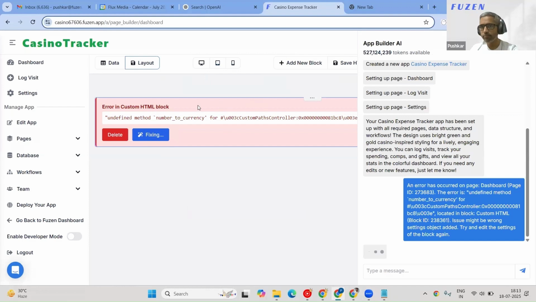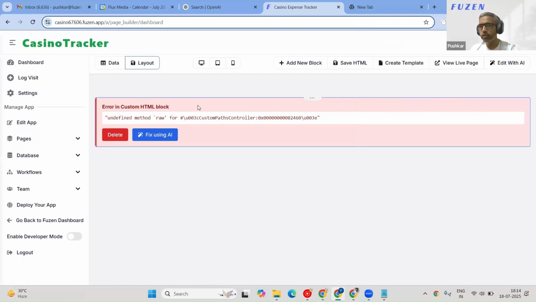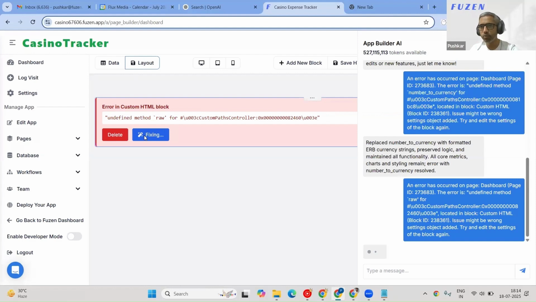So Fusion builds primarily, it's a web development platform. It will build a web app, but those web apps could be downloaded as Android apps or mobile iOS apps. It builds progressive web apps. So when I say progressive web app, for all intents and purposes, it can be used as a mobile app. You can download it to your device. You can log on to it. It works mostly as a mobile app. The only catch there is you can't put it in Apple's App Store. That's the only limitation there. But apart from that, for all practical purposes, it works as a mobile app. If you put a download link on your YouTube channel, people can just as easily download it.